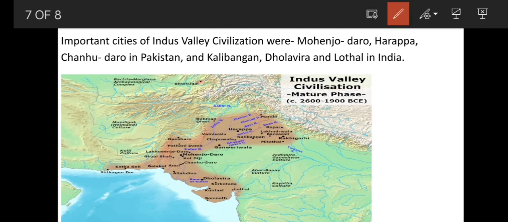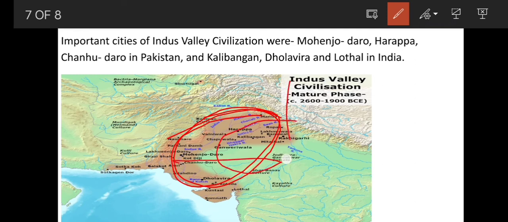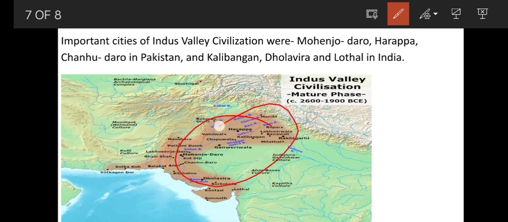So this is the Indus Valley Civilization. There are many towns under this civilization. This is the northwest part of India and Pakistan. Before, India and Pakistan were together. So in this Indus Valley Civilization, there were many important cities. Some of the cities were in Pakistan and some were in India.